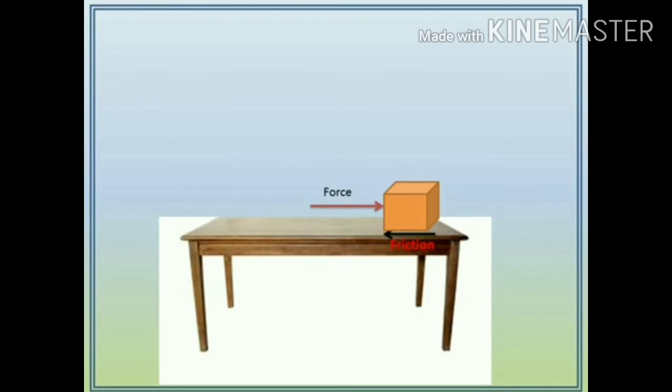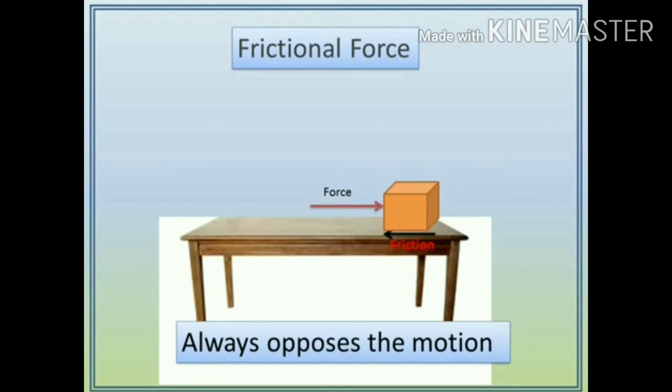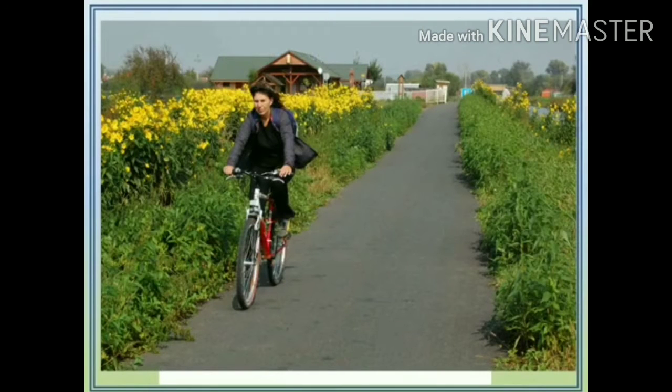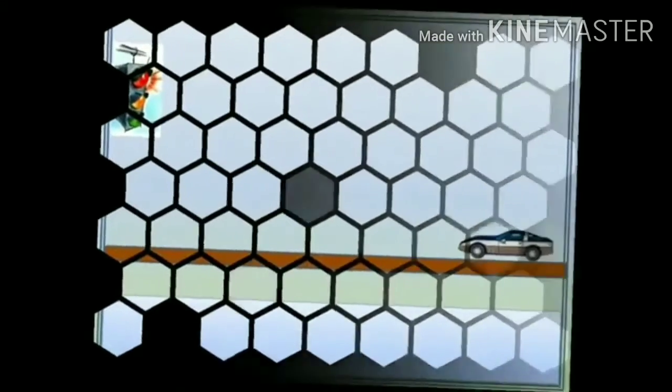When does it develop? When an object is moving, friction always opposes the motion of that object, acting in the opposite direction. The same way you observe in cycling. When you are cycling, the frictional force develops between the surface and the tire which are in contact.